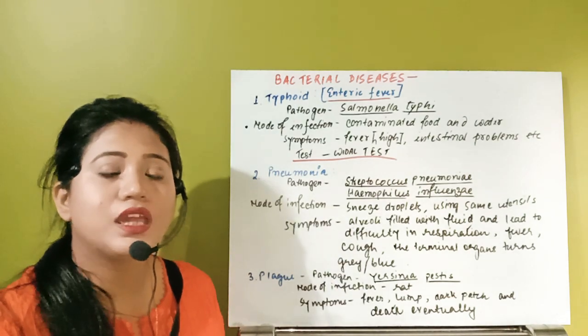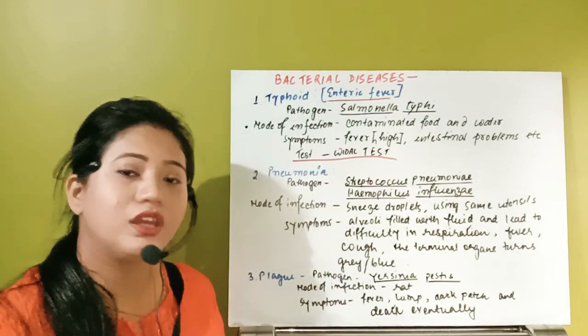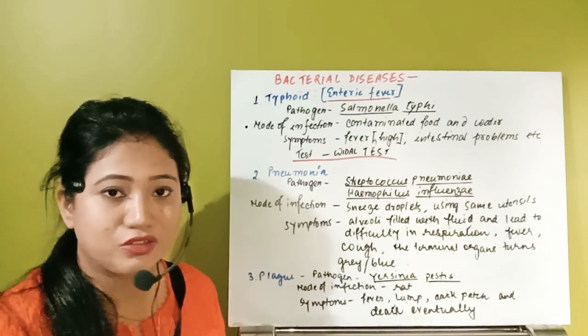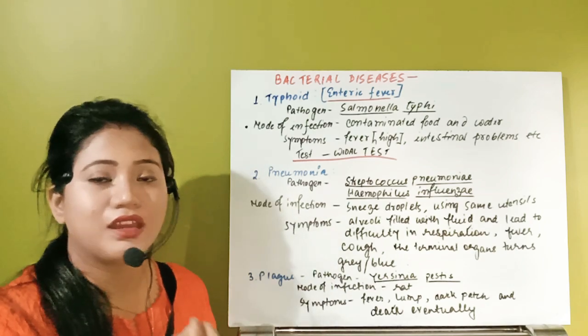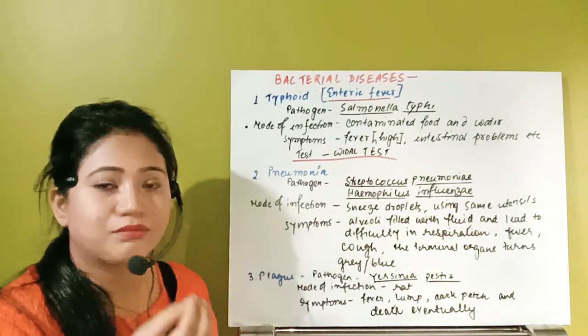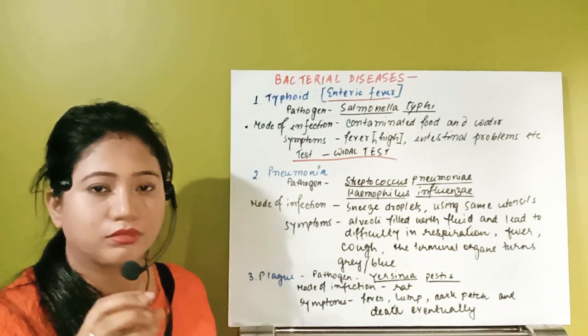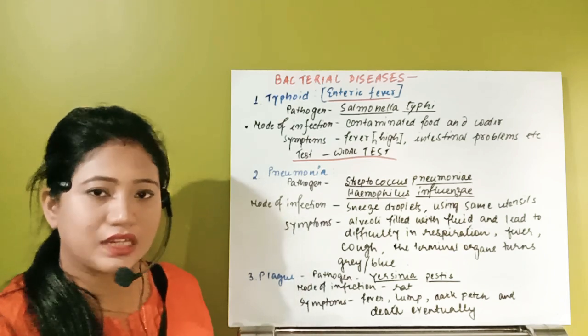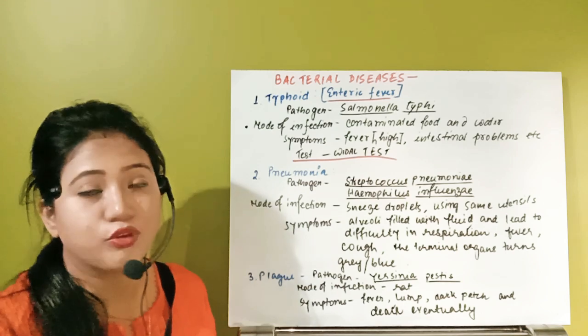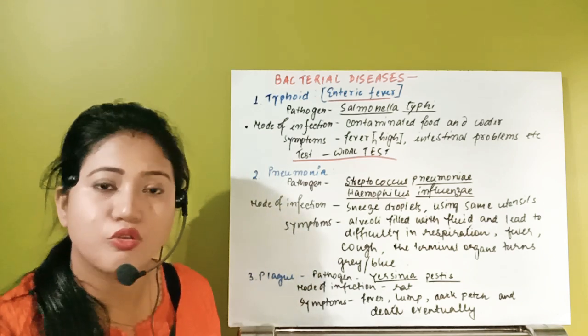What happens if an individual is already suffering from pneumonia, if he sneezes or coughs, then in the air, in the aerosol, the droplets can contain the pneumonia bacteria, Haemophilus influenzae or Streptococcus pneumoniae.